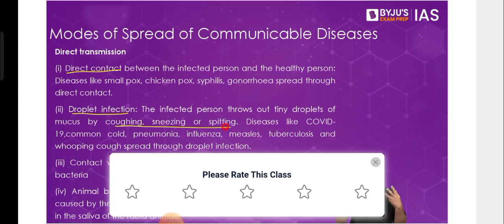So that's why you would be asked to wear the mask, so that neither are you spreading it, nor are you getting affected by somebody else spreading it. Then there is coming in contact with contaminated soil, the soil that would have the diseases in it. Often we see these kinds of problems in small children. Then it can also happen because of an animal bite.